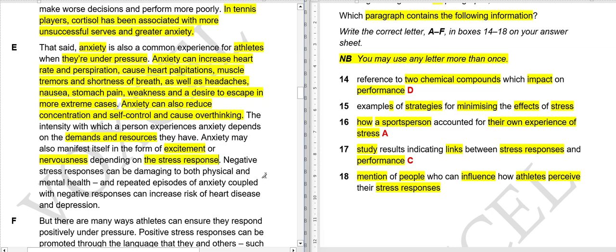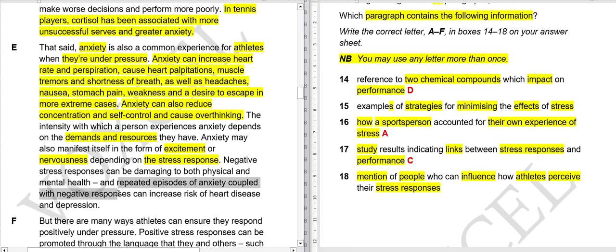Negative stress responses can be damaging to both physical and mental health. So obviously negative is problematic for both physical and mental health, and repeated episodes of anxiety coupled with negative responses can increase risk of heart disease and depression.